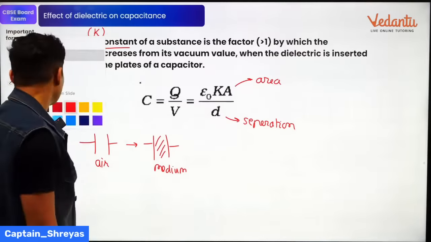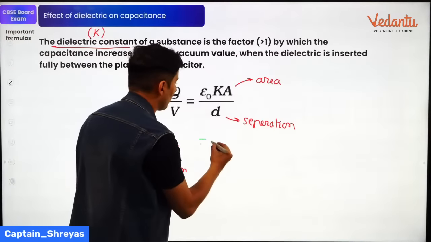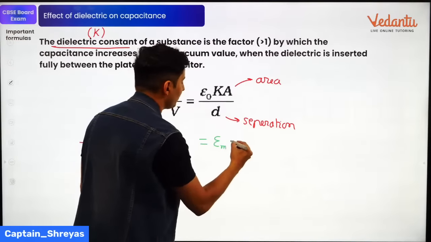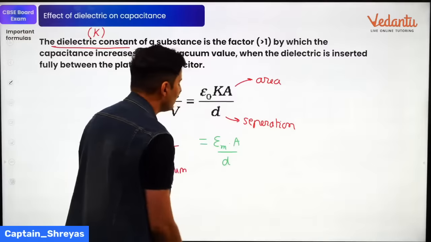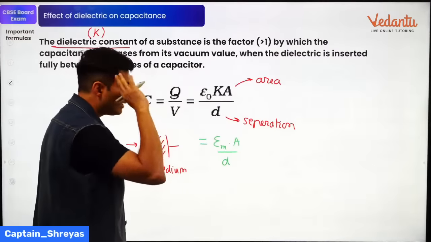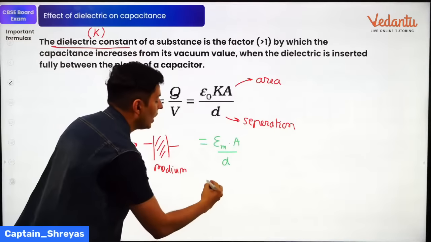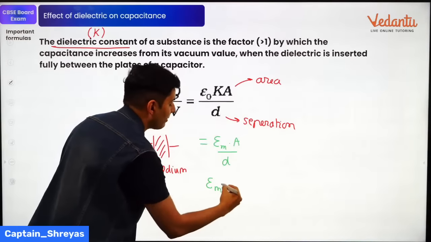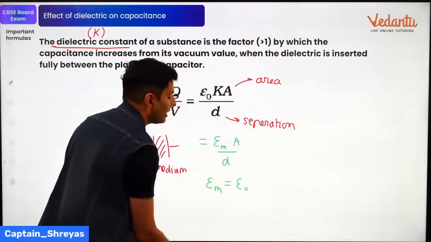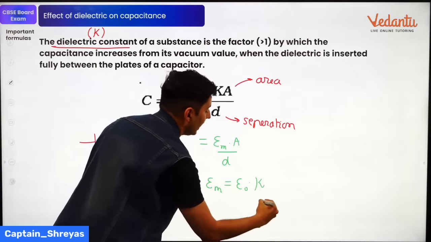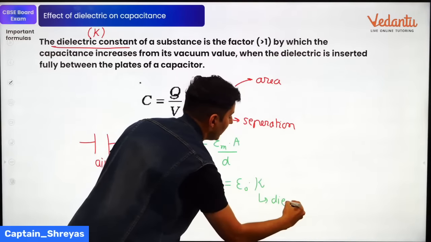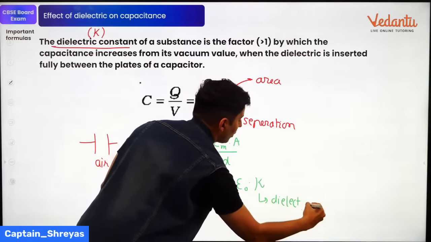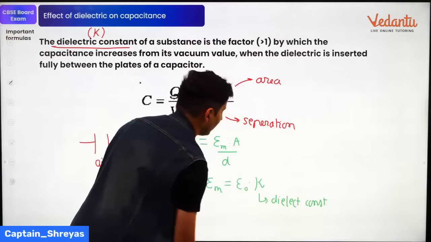So you will also see in certain books, they write this formula as epsilon of the medium into A divided by D. Looking at these two, you will immediately think, oh, now I know what it is. The permittivity of the medium is the permittivity of vacuum into the dielectric constant of that particular medium.